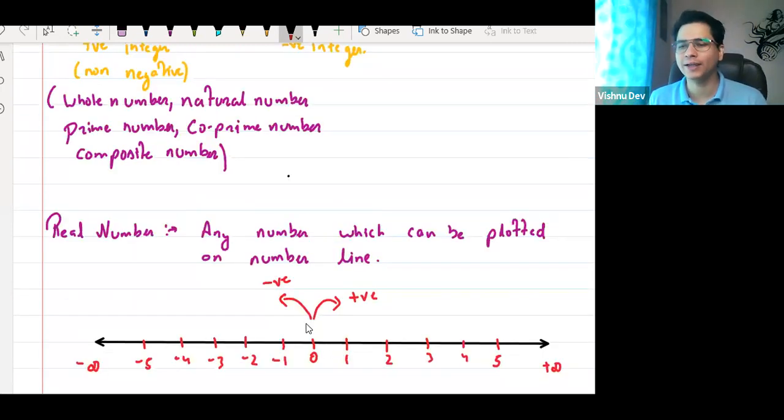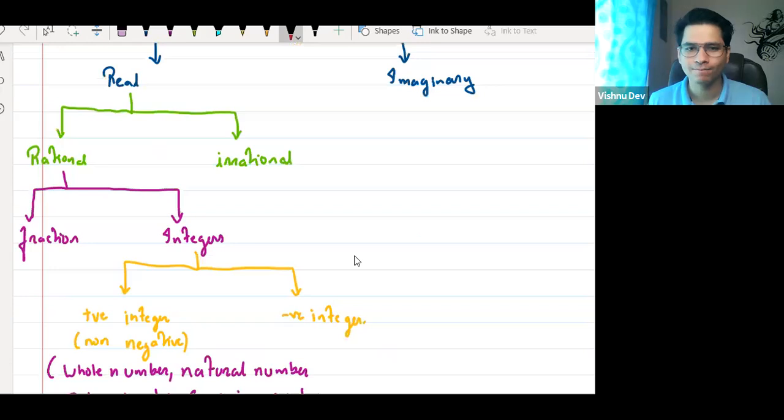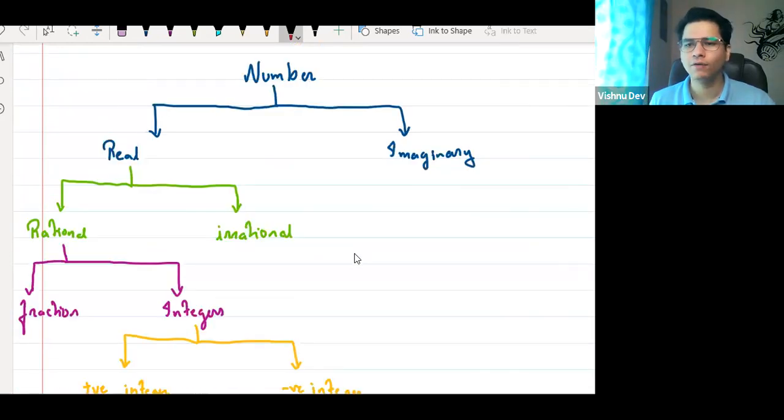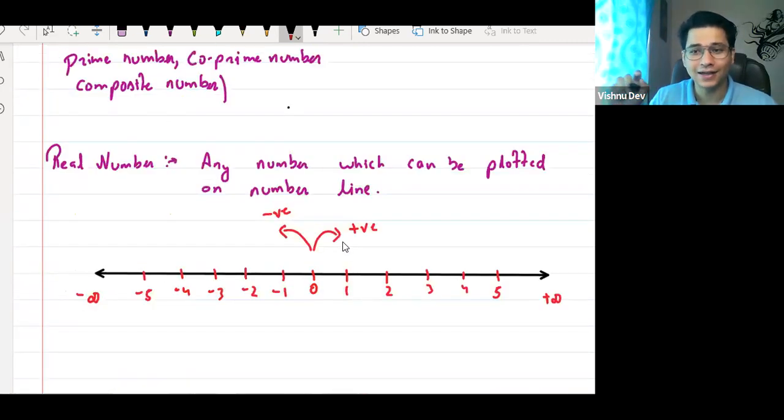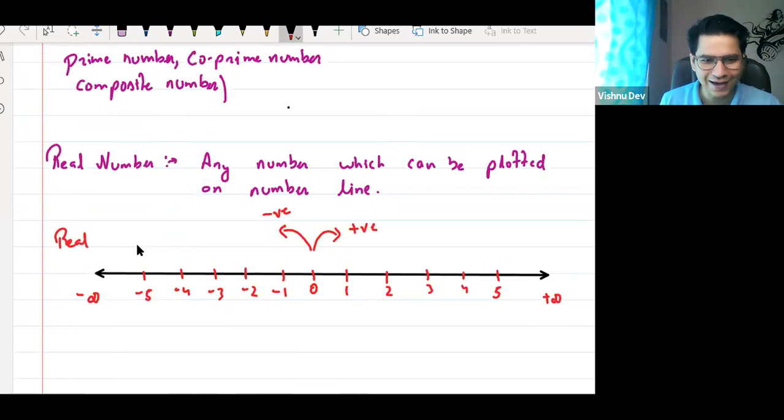This is a representation. Number line is just a representation, basically a flow chart. Sir, can we use a vertical line also? Yes, you can. That is a very smart question. The horizontal line is used for real numbers. The vertical line will be used for imaginary numbers. Very smart.